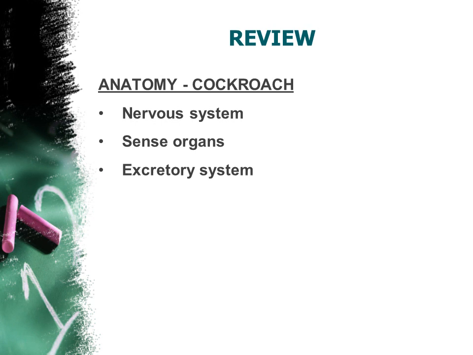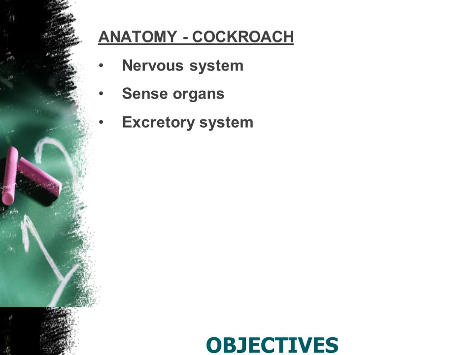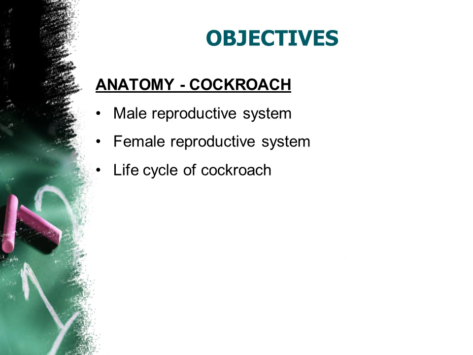In the previous session, we learned about the nervous system, sense organs, as well as the excretory system of cockroach. Fine. Today we are supposed to discuss the reproductive systems, the male reproductive system of cockroach, the female reproductive system of cockroach, as well as the life cycle of cockroach.